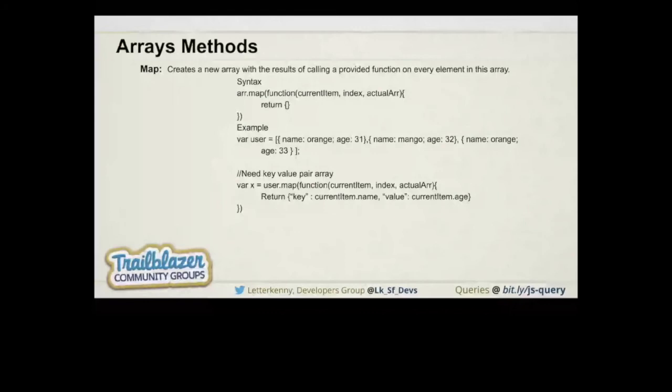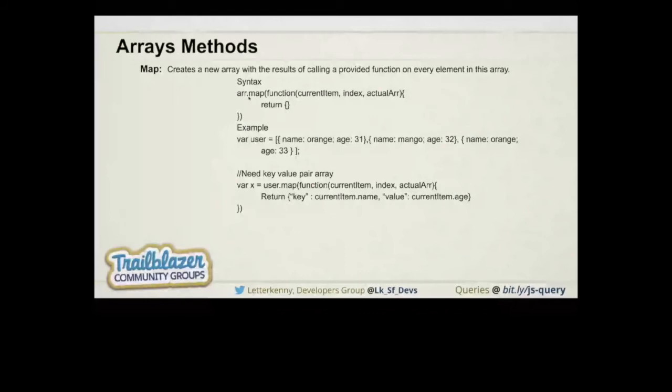If we are talking about the syntax of the map method, how is it working? array.map, and we just need to pass a function that fulfills the requirement. The function takes the current item, then the index and the actual array, that is the main array, and we return the required output, and it will create a new copy of the array, not mutating the original array that we have.